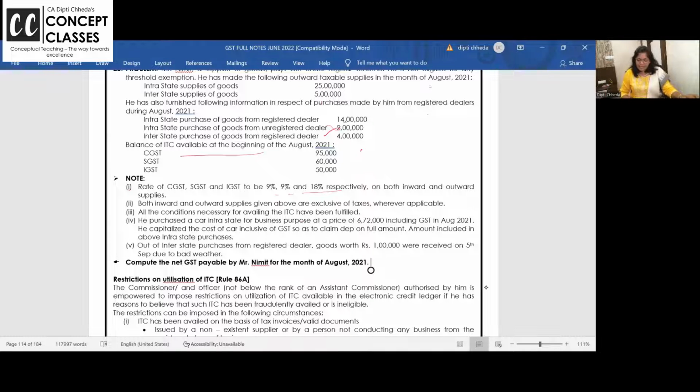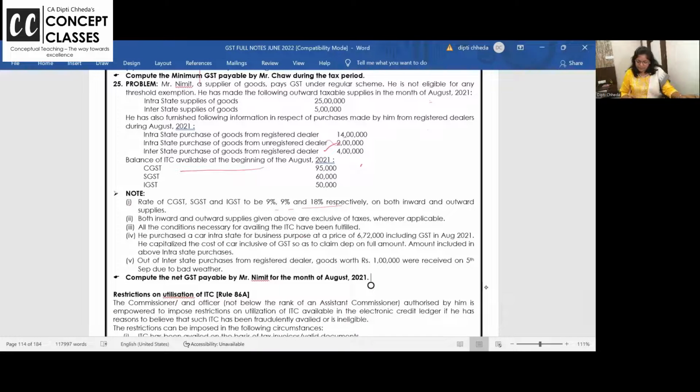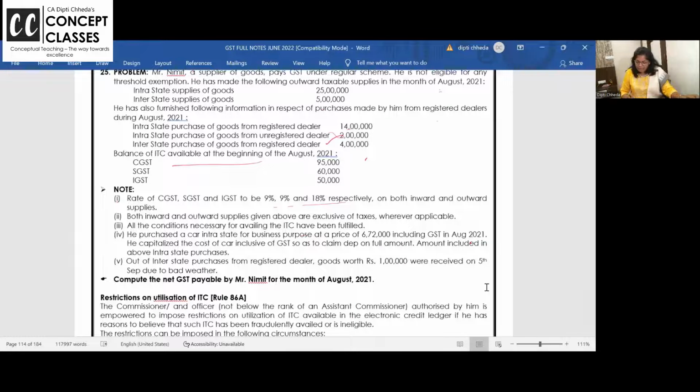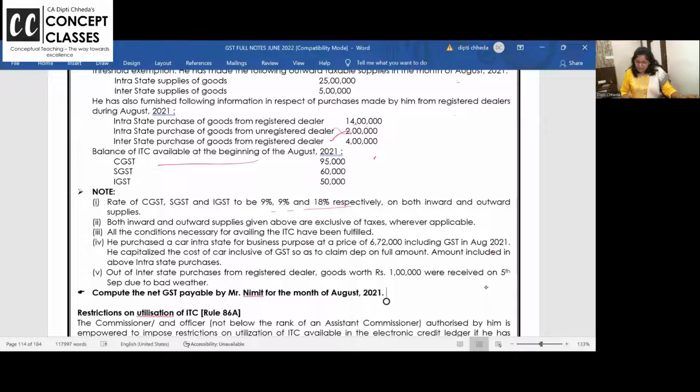एक कार खरीदी है intrastate within the state for business purpose at 672 inclusive of the GST 18%. And he capitalized the cost of the car, inclusive GST, so as to claim depreciation.